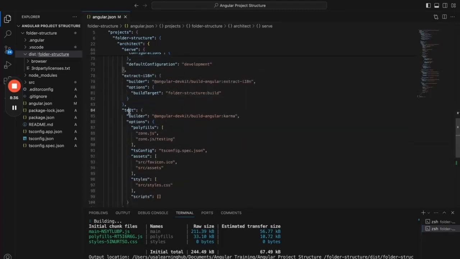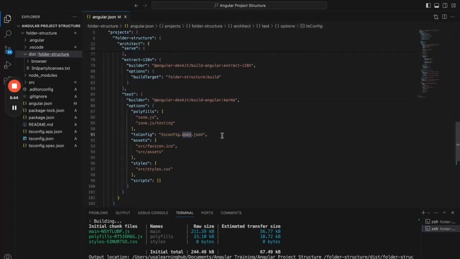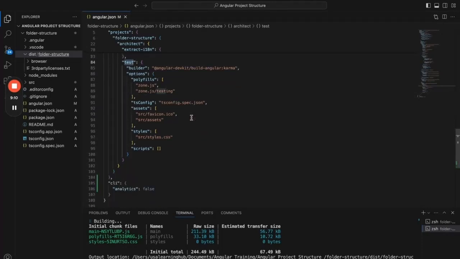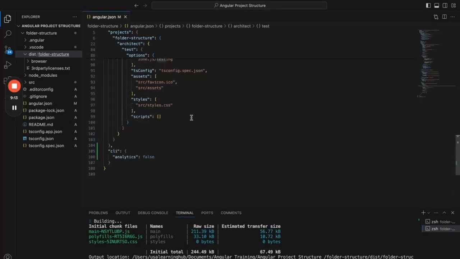Not only this, when we run ng test instead of ng serve, it will take this particular instruction. If you see, it is looking for the spec.json spec files configuration. Any file ending with spec.json is a test file, and it is going to use the main styles file. So this is the full instruction for what exactly it should follow to run the application when you run ng test. That type of configuration that we have in this angular.json is one of the most important configuration files.